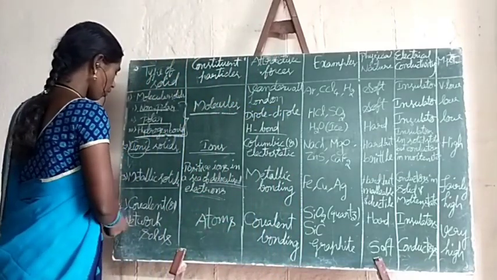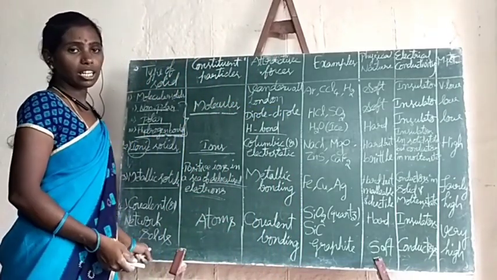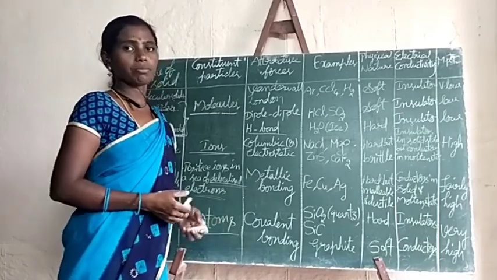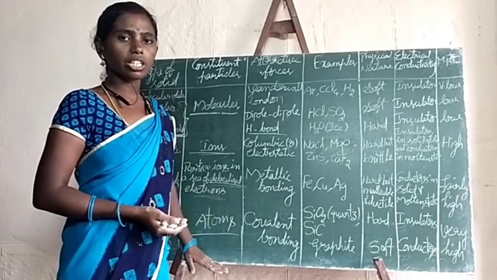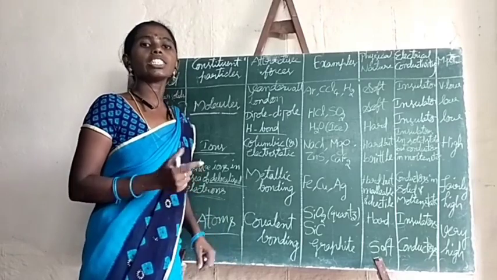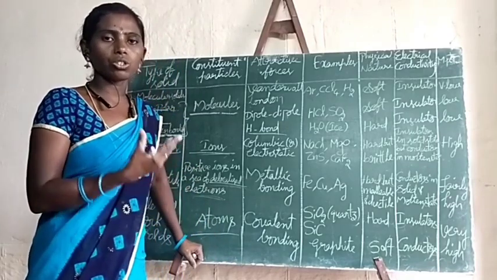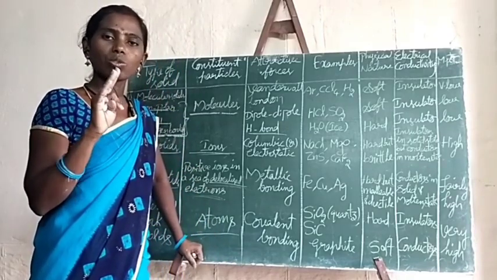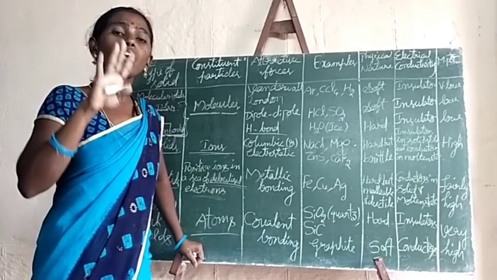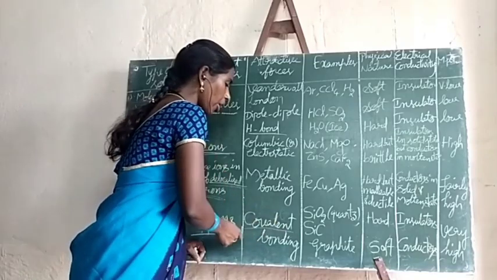Next, covalent or network solids, which we can also call giant solids. Here the constituent particles are atoms. Okay, what are the constituent particles here? The constituent particles are atoms. So which type of bond will form? Already I showed you the structure of graphite as well as diamond. In diamond, each carbon is linked with 4 other carbon atoms with a covalent bond.